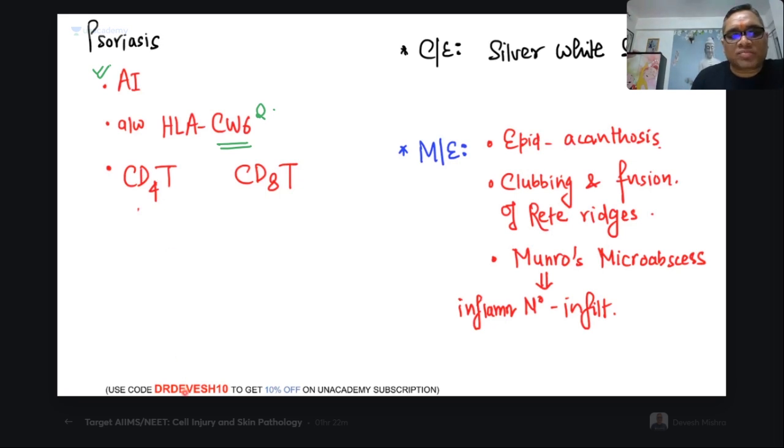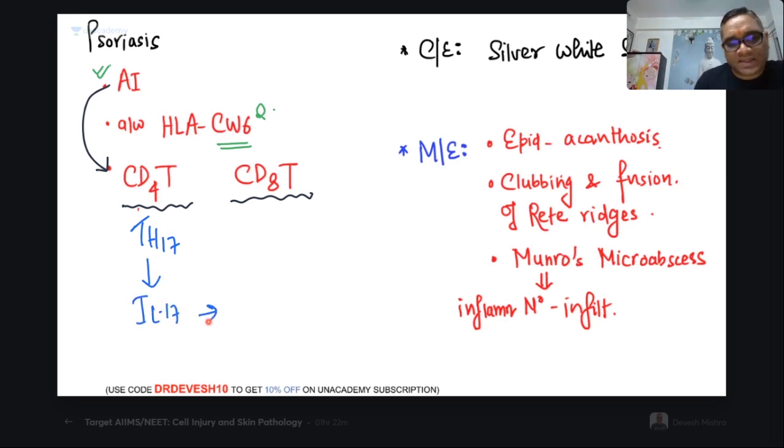As I said, these are autoimmune disorders. So they will be having association with both CD4 T and CD8 T cells. CD4 means helper T cell. Classically, they are having association with the Th17 also, which will release interleukin 17. And that is the reason for the severe inflammation consisting of the neutrophil and monocytes.